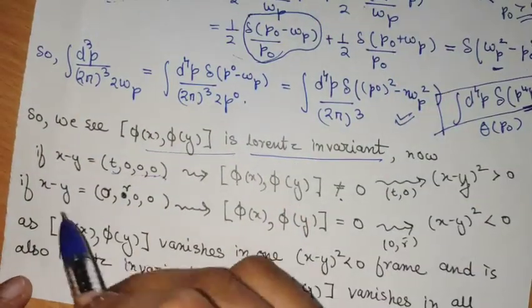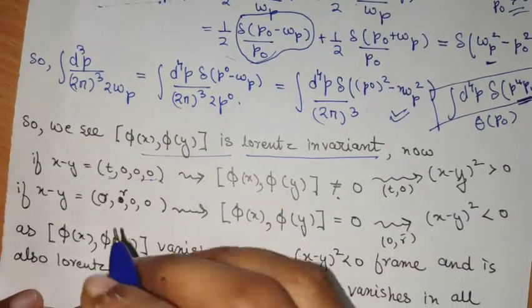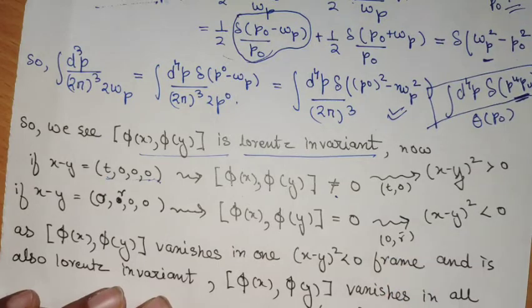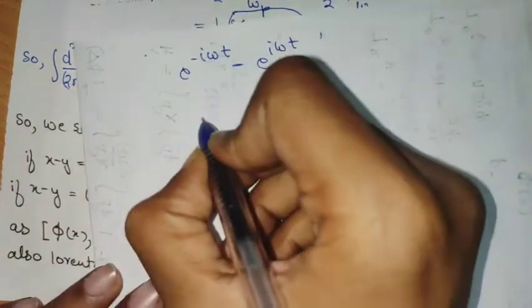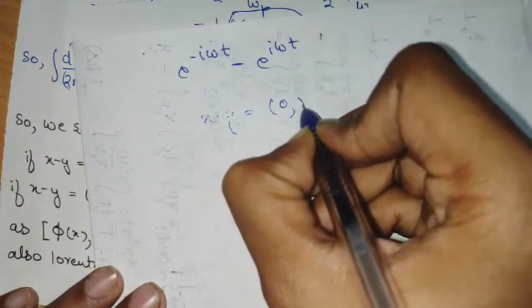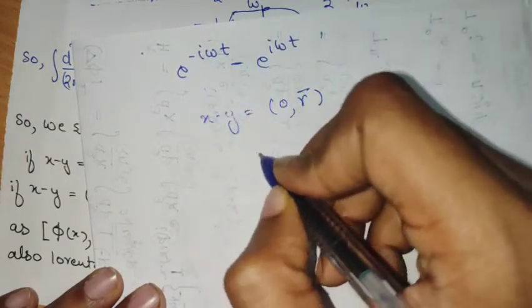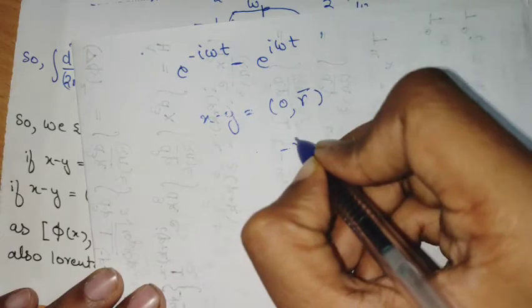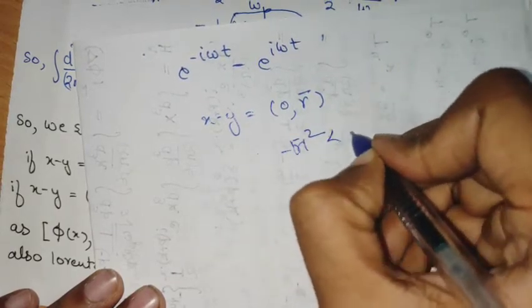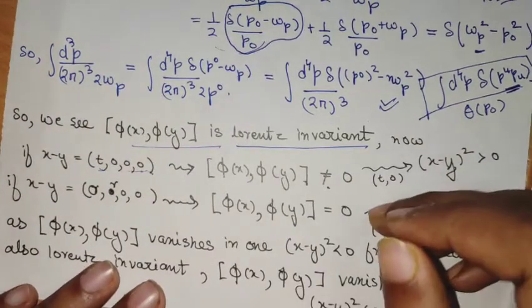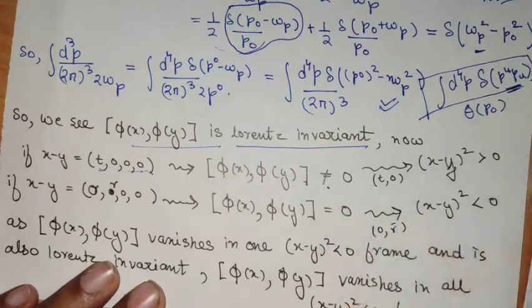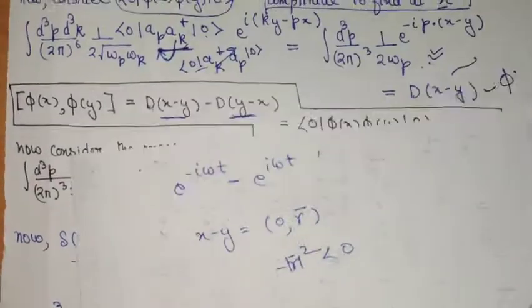But now if we take x minus y to be space-like separated, that means x minus y is of the form 0 comma some position vector, such that x minus y dot product x minus y is minus r square, which is less than 0, which is space-like separated. We see that it will be exactly 0. Now this is also easy to see.